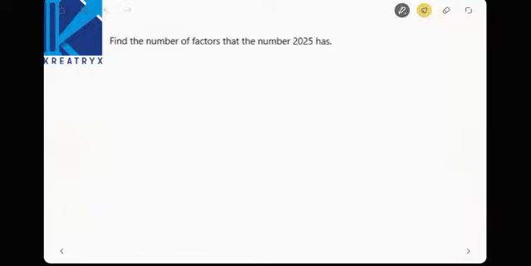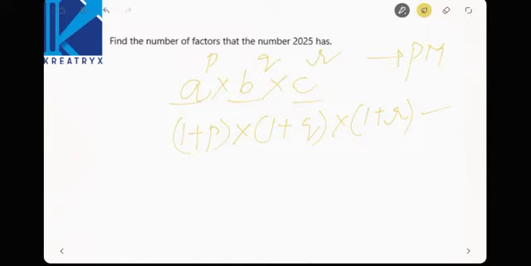Find the number of factors that the number 2025 has. So how to find the number of factors? First, you have to convert the number into the form A to the power P, B to the power Q, C to the power R, and A, B, C must be prime numbers. Then 1 plus P into 1 plus Q into 1 plus R will lead you to the number of factors, right?